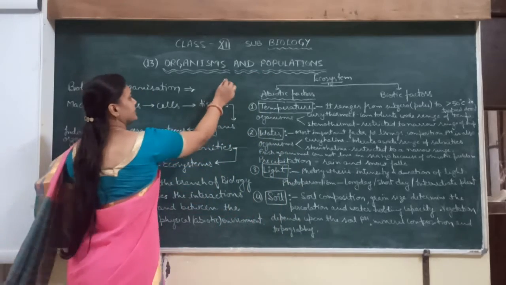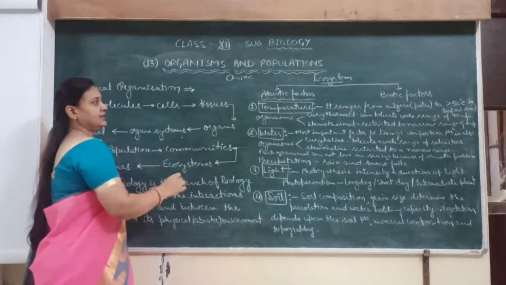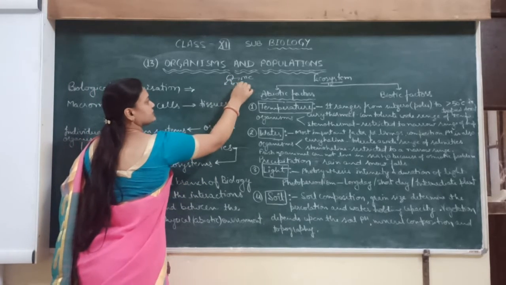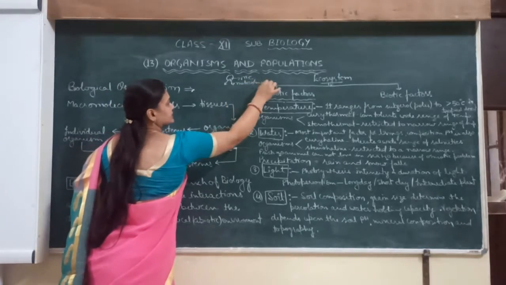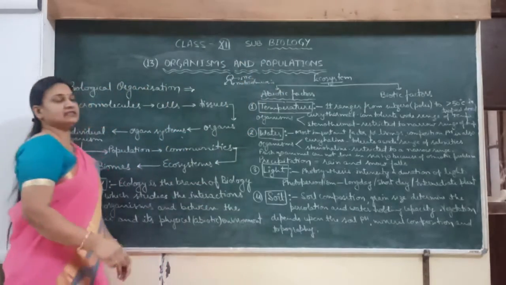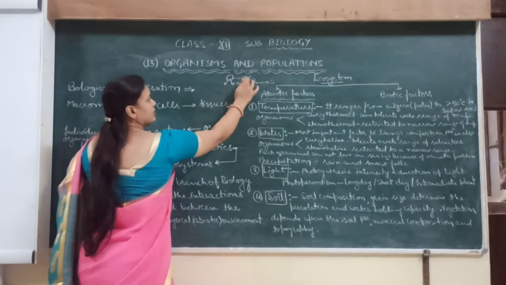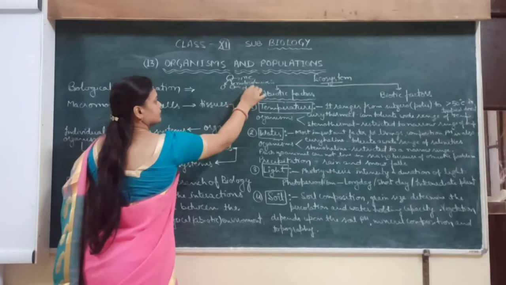Look at here. Now this is the mother cell. And by the mitosis or meiosis process, mitosis and meiosis, these are the cell division types, this mother cell is divided into daughter cells. These are the daughter cells.